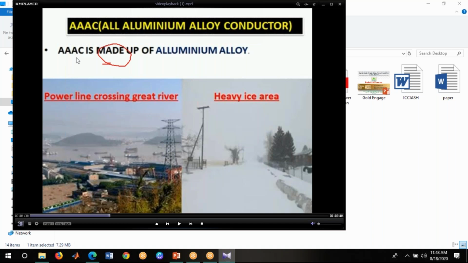So the main one is that all aluminum alloy conductor we can use in heavy ice areas. This conductor we use in cold countries. That is the reason we are using it there. So this is one of the application uses of AAAC.